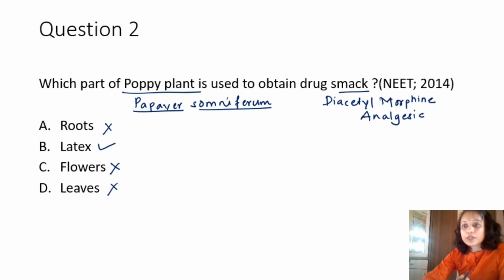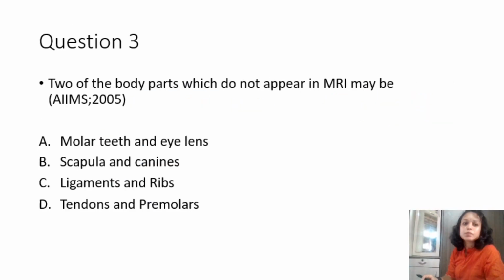And the next question is, let's see question number 3. It says, two of the body parts which do not appear in MRI may be. The question had been seen in AIIMS 2005. What is MRI? MRI is magnetic resonance imaging, and it is an advanced biomedical technique.